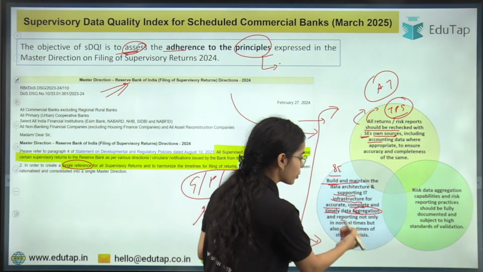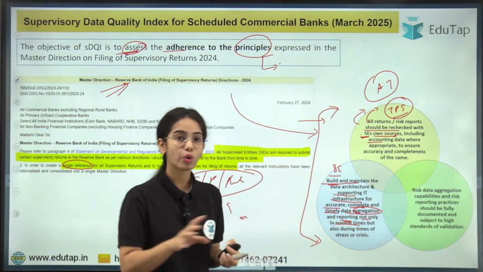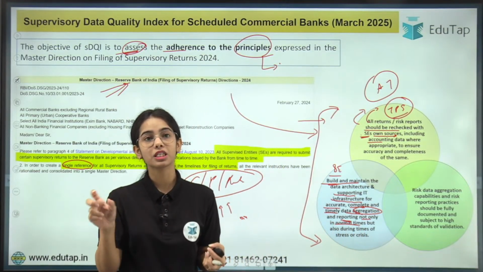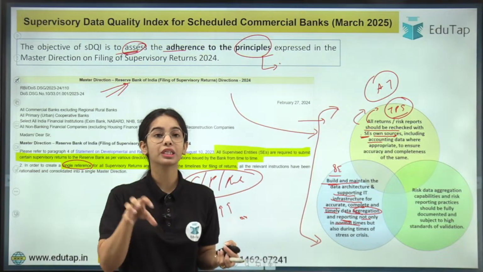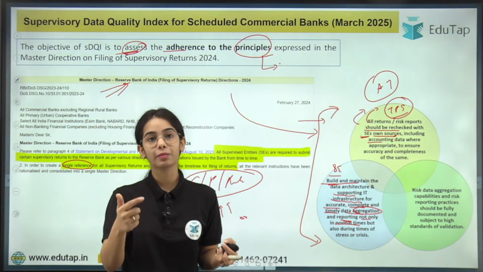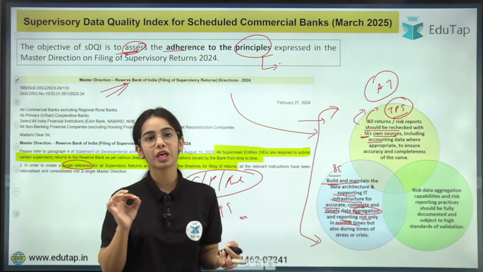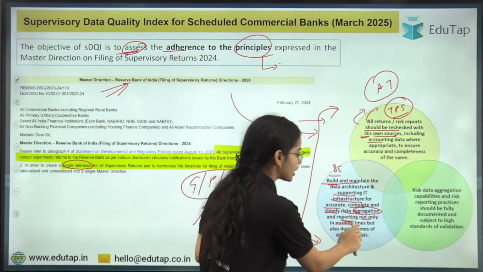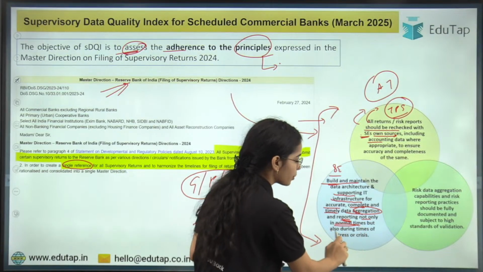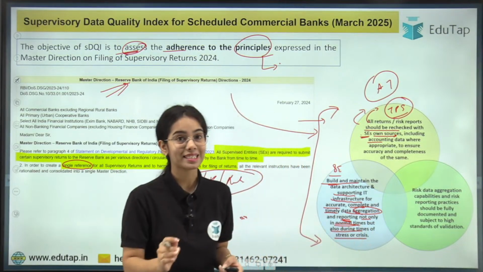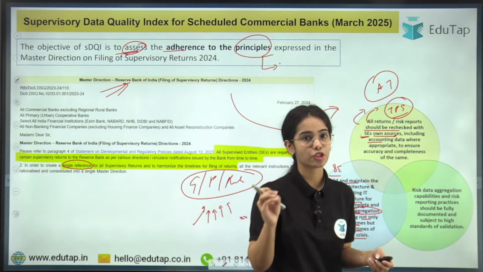Okay, and reporting not only in normal times. It's not that the reporting of the data should happen only in normal times. Even during a stress situation, the bank should be able to report the data. The NBFCs and the supervised entities should be able to report the data. So reporting should not only be in normal times, but also during times of stress or crisis. Even in those times, the data has to be submitted.